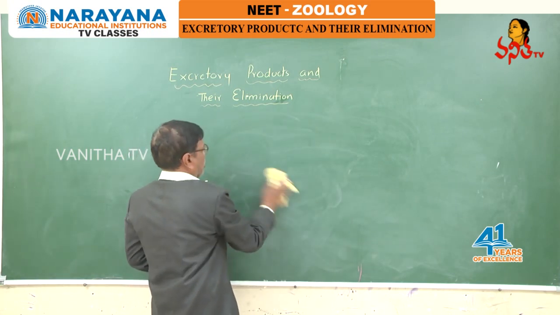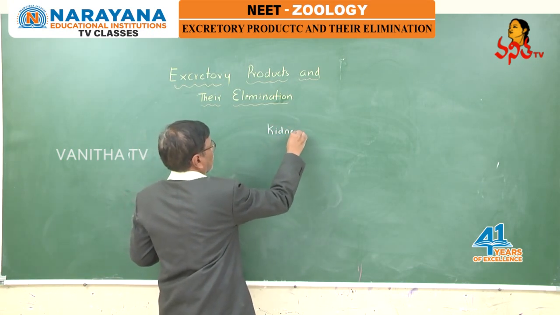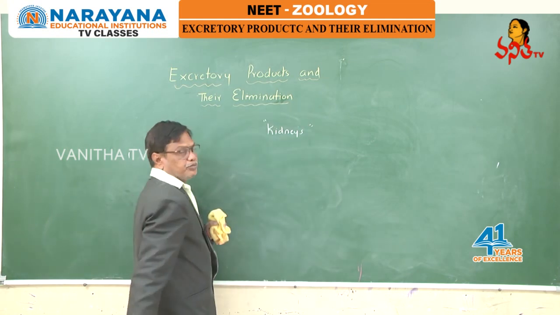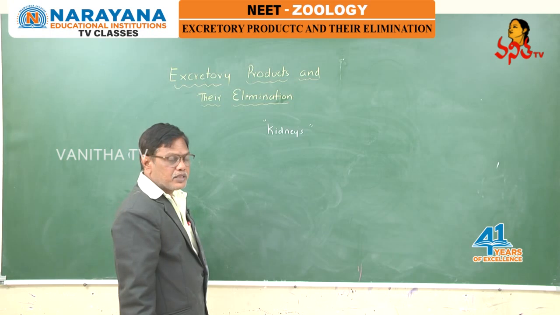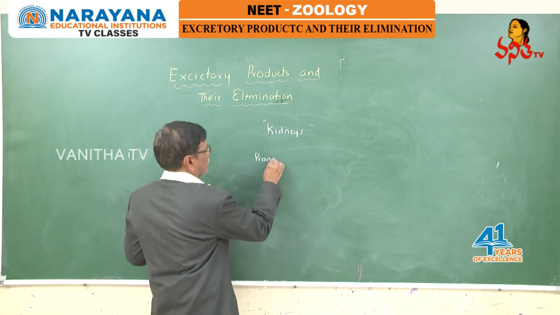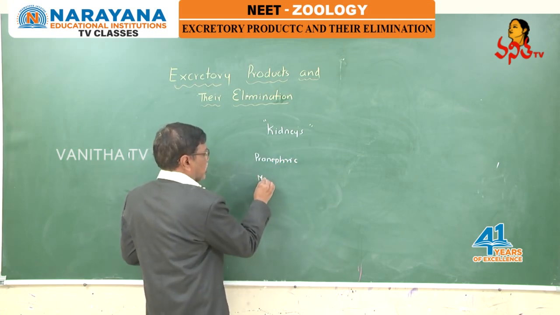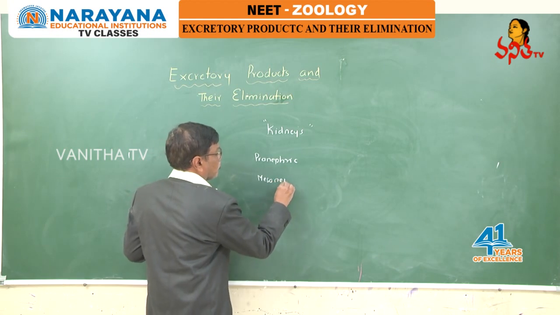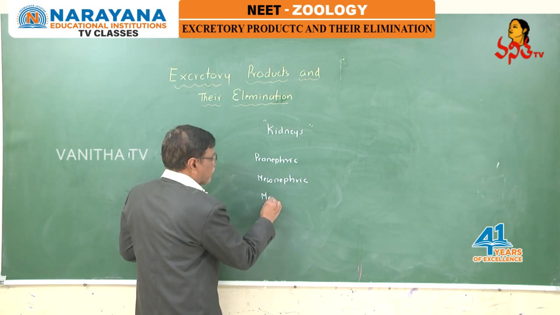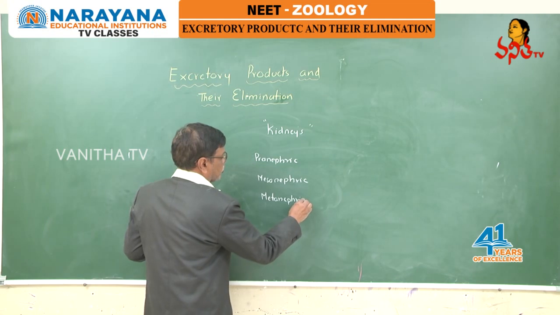In all vertebrates, the kidneys are major excretory organs. They may be either pronephric, mesonephric or metanephric.